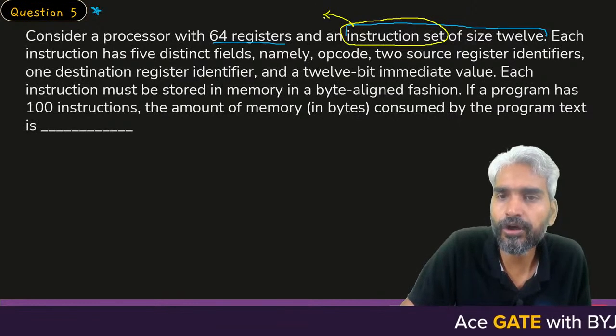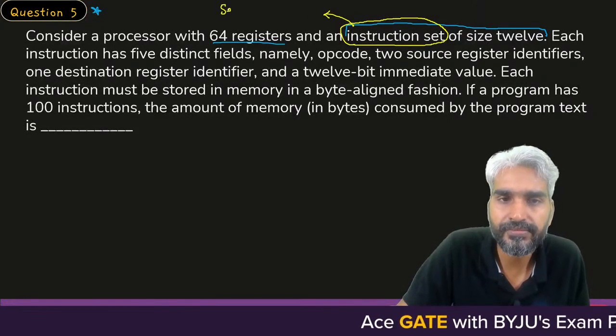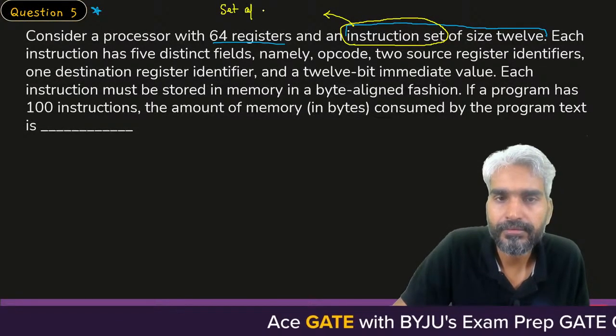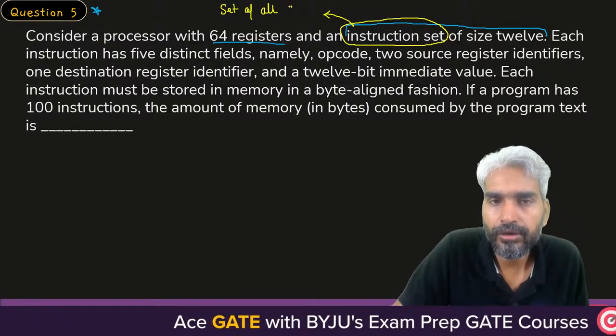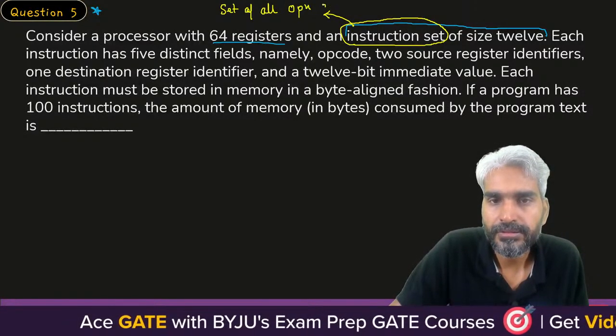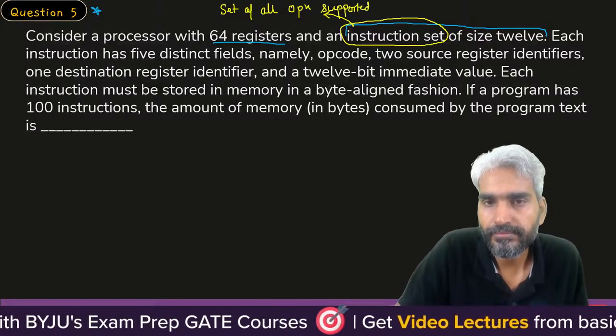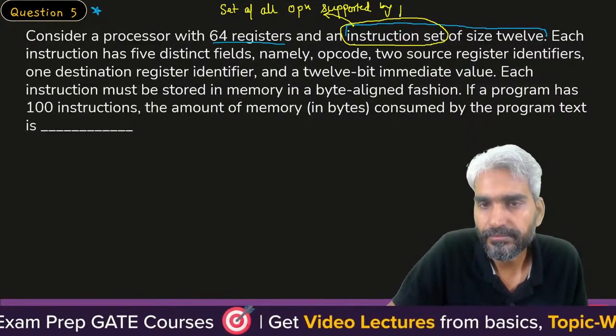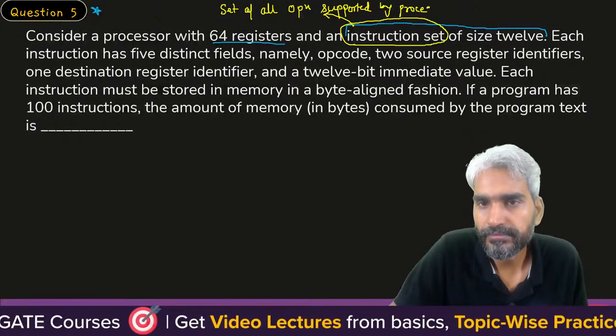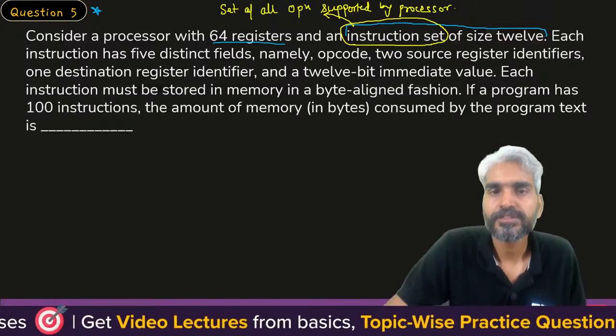Sir, what is an instruction set? It is the set of all instructions, the set of all operations supported by the processor.